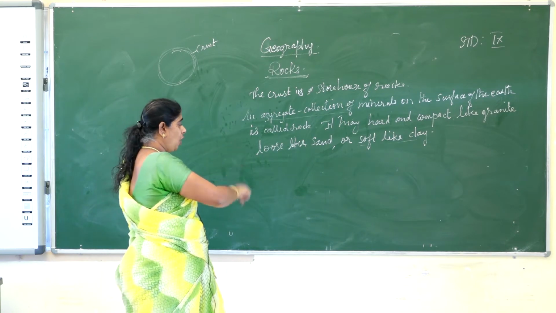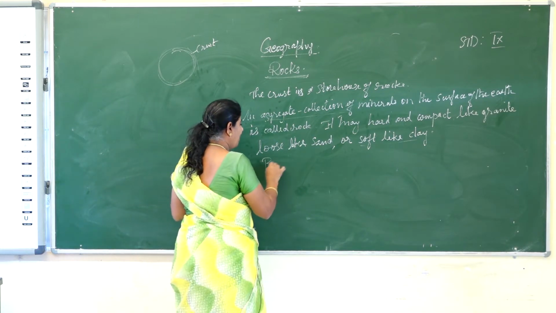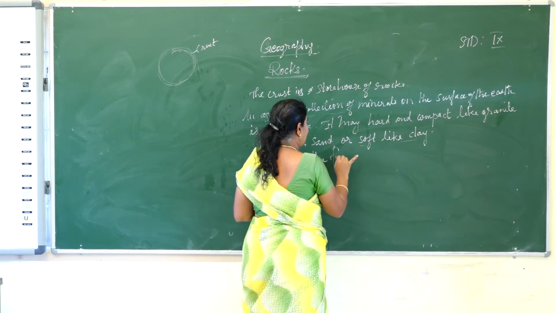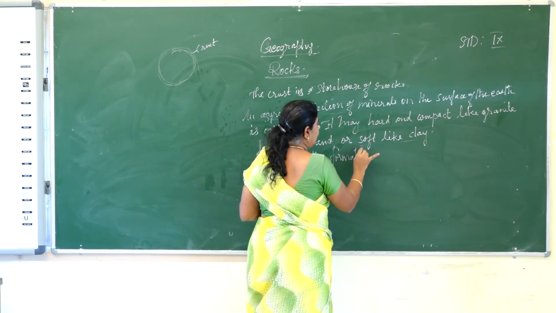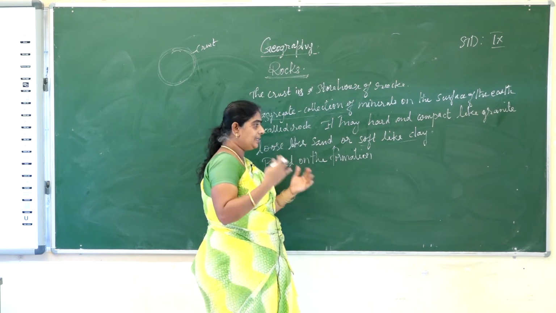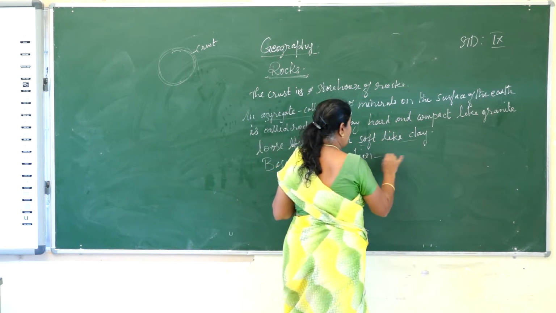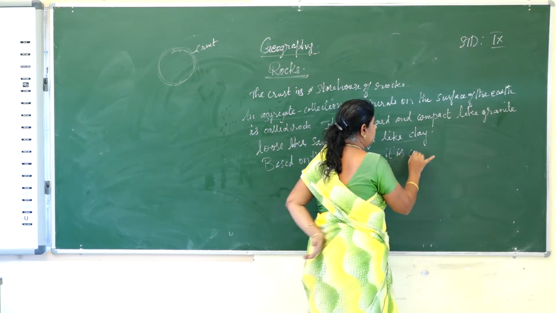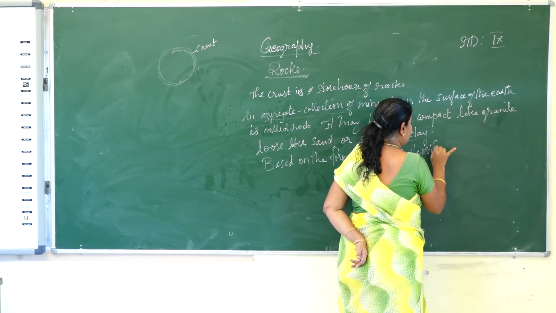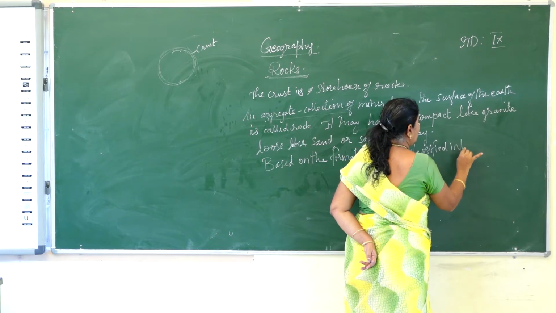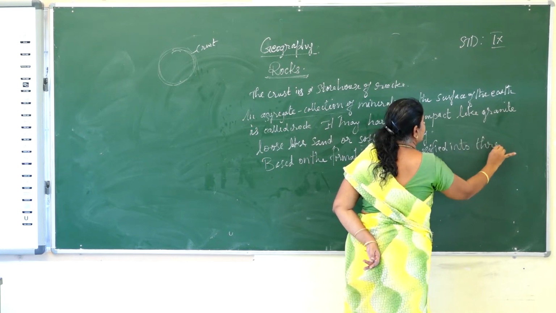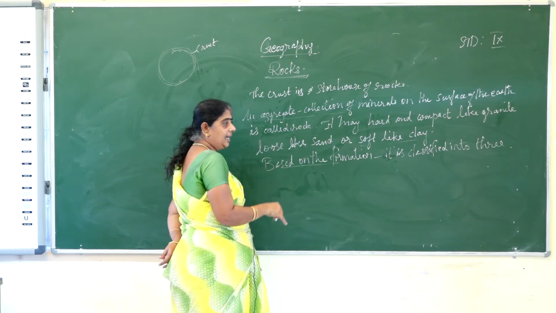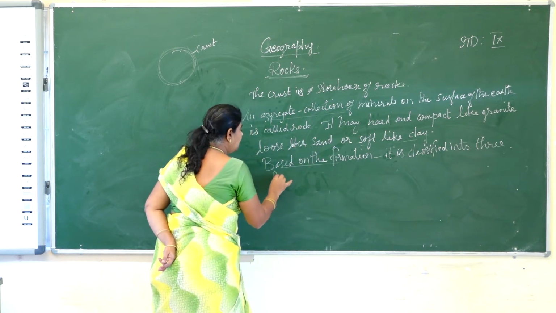So rocks are classified based on their formation. How are they formed? Based on how they are formed, they are classified into three.